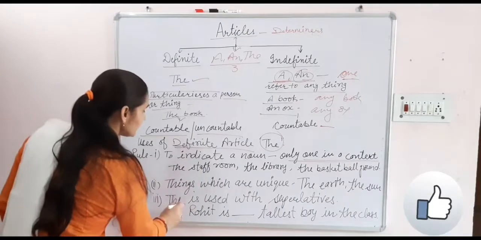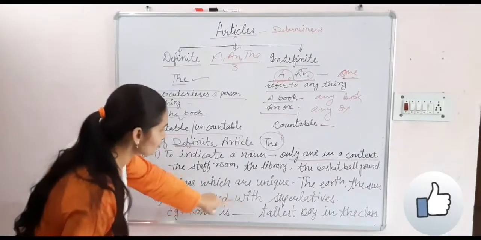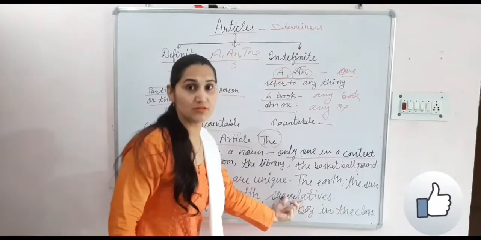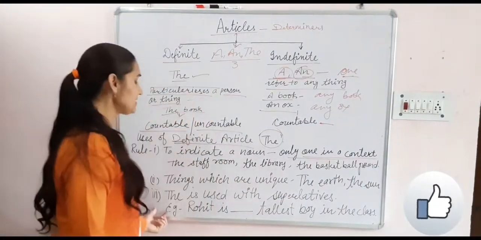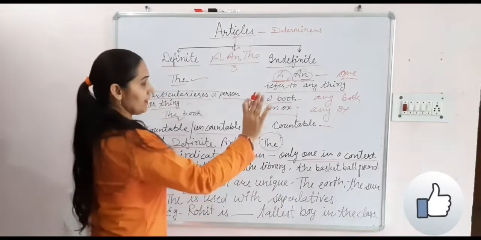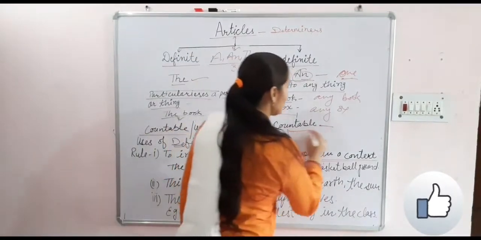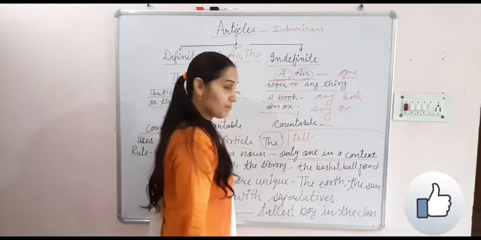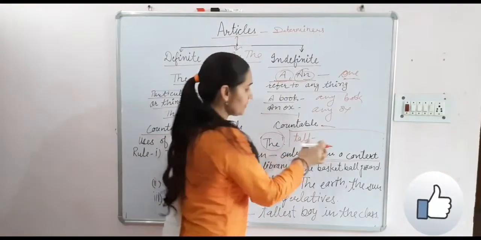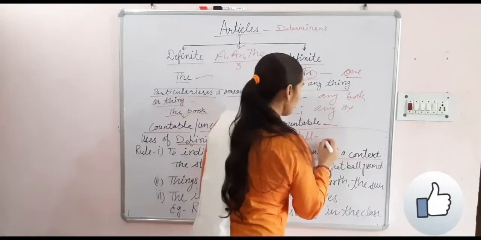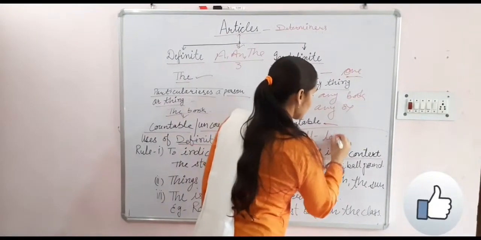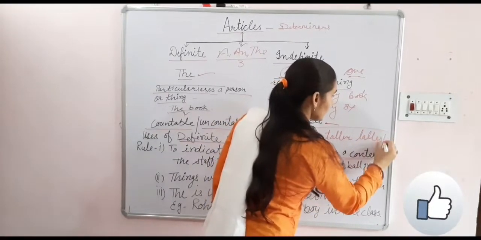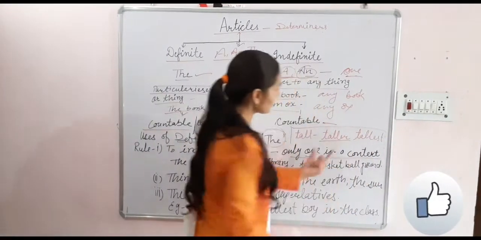Our third rule is the is used with superlatives. Do you know what superlatives are? For example, we take one adjective here, tall. Make its comparative and superlative: taller and tallest. This one, taller, is comparative.